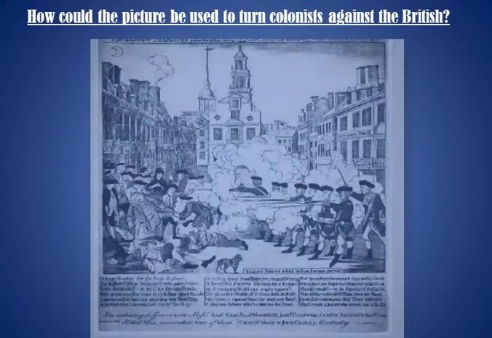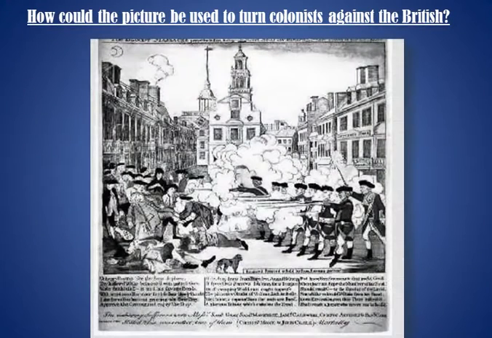Now, this is a very famous picture that was released not long after the violence in Boston. I want you to take a look at it for a couple minutes and think to yourself, if this picture got released to the colonists all up and down the colonies, all the way down to Georgia, South Carolina, all the way through Maryland and Pennsylvania, how could it be used to turn the colonists against the British?